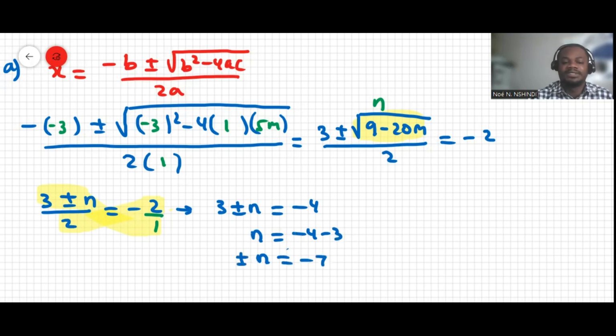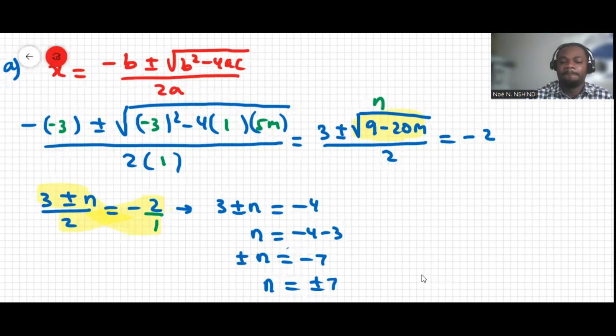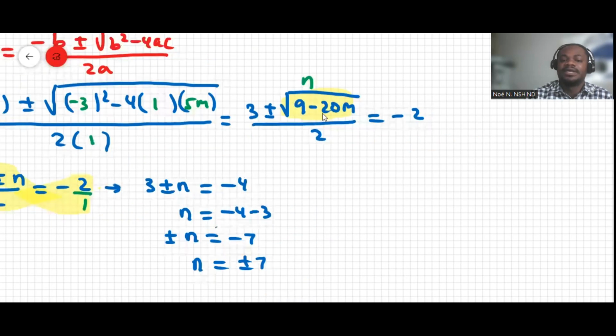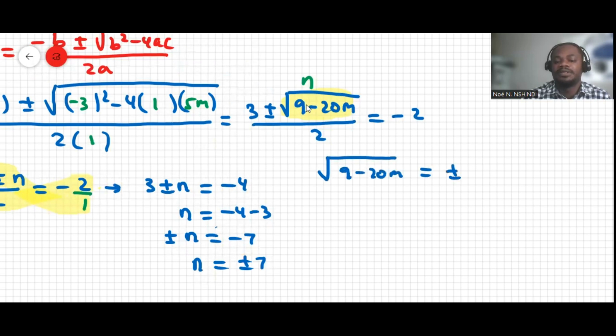Of course, you may tell me plus or minus here. The plus or minus is not that important because it comes from here; it's generated by the roots, so it doesn't really matter. I can say n equals plus or minus 7, if I move the plus or minus over there. Now, n is the result of this. In other words, the square root of 9 minus 20m equals plus or minus 7.